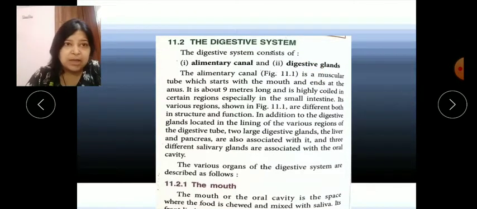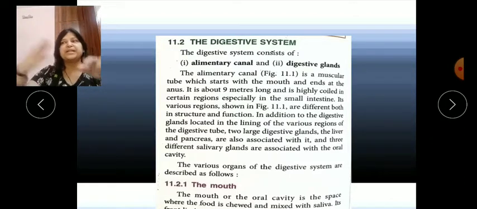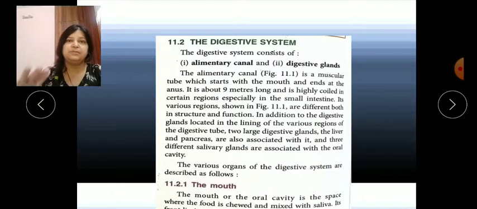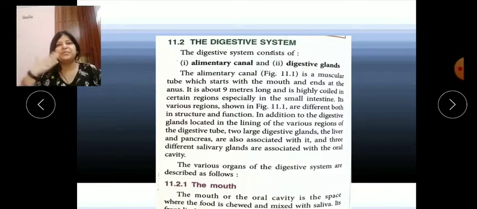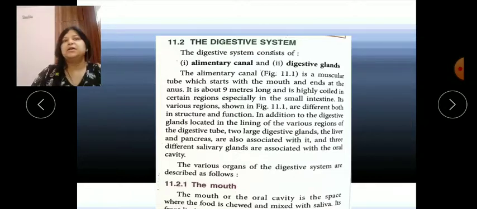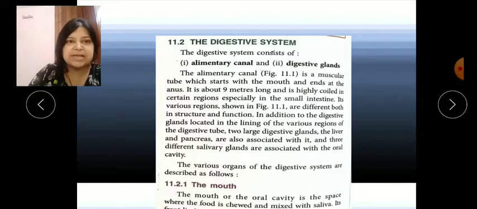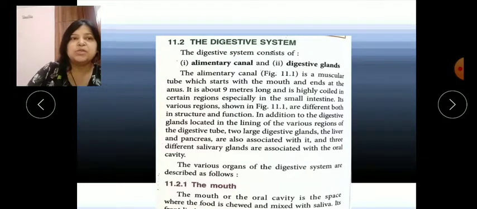Now children, these glands are located in different regions. The pancreas is present below the stomach. Two digestive glands, the liver and pancreas, are associated with it, and the three salivary glands are below our tongue and near our ear. The first organ is the mouth.